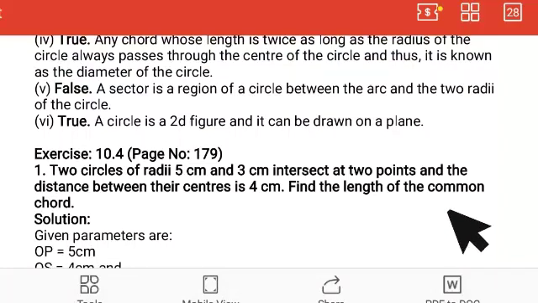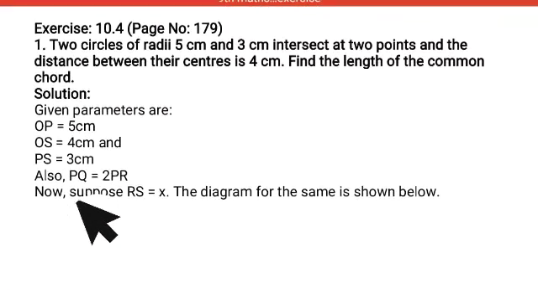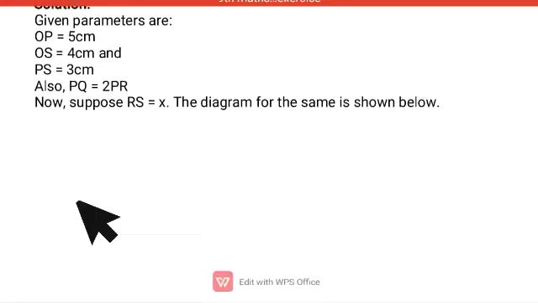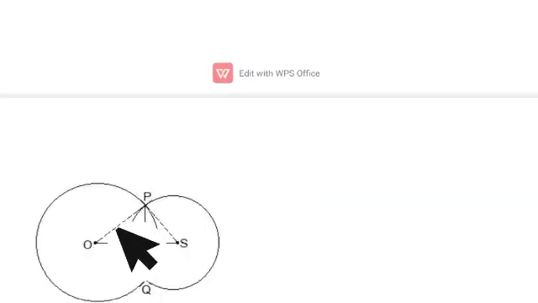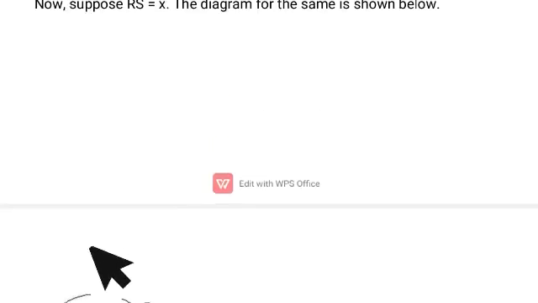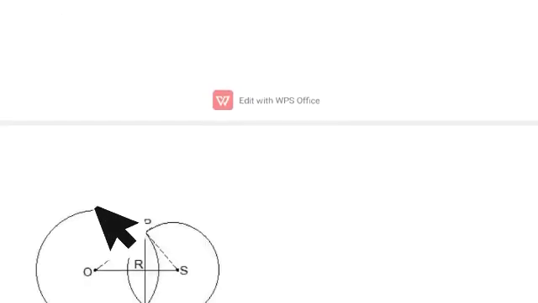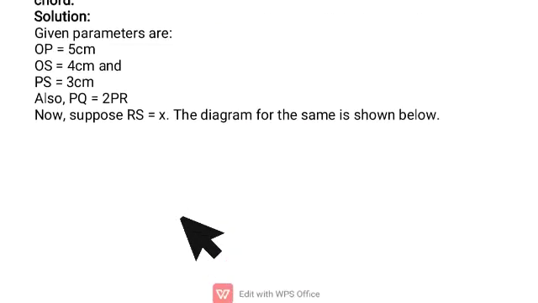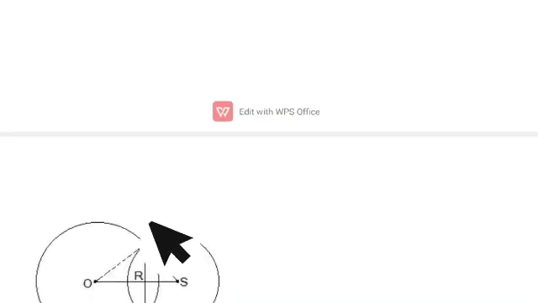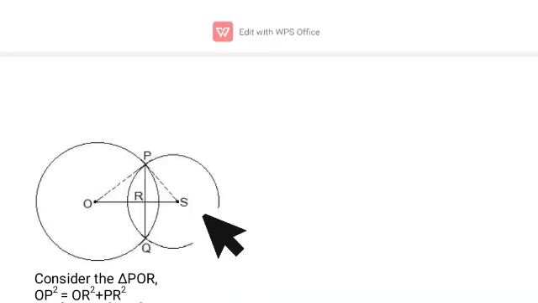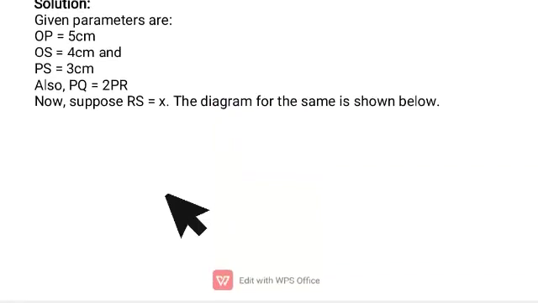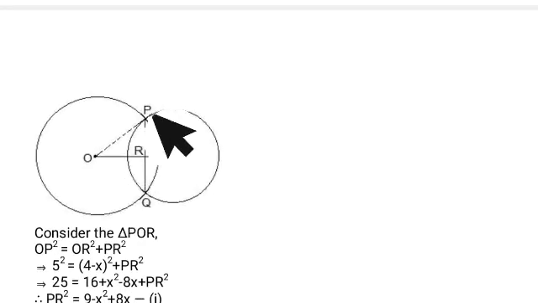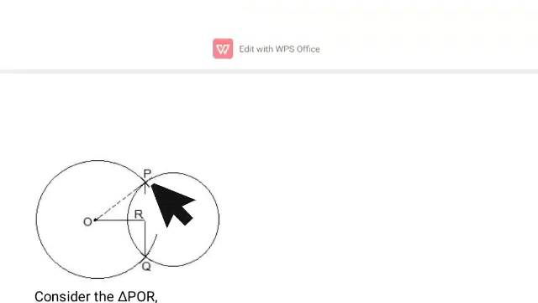Find the length of the common chord. So solution, given parameters: OP equals 5 cm. You can see OP is 5 cm, which means OP is the radius. Then OS is 4 cm, this is OS, which is 4 cm. PS equals 3 cm. So this line is the PS which is 3 cm. Also PQ equals 2PR. You can see clearly that PQ equals 2 times PR.